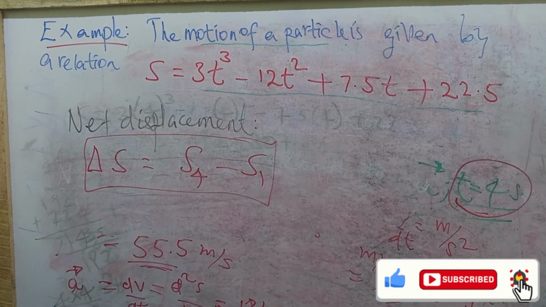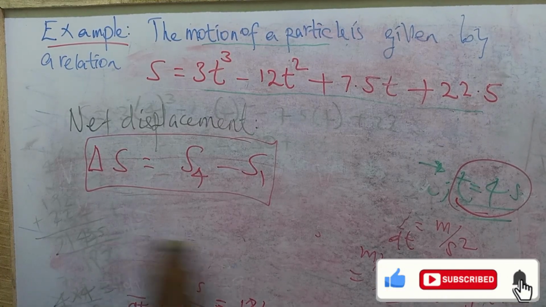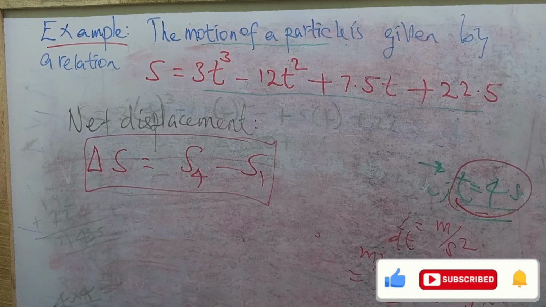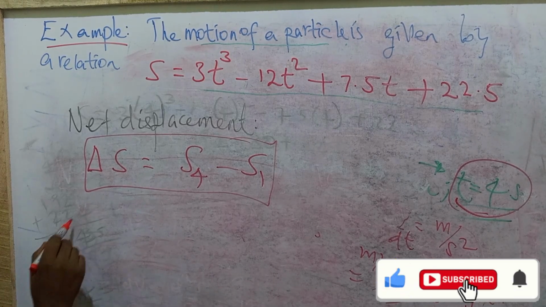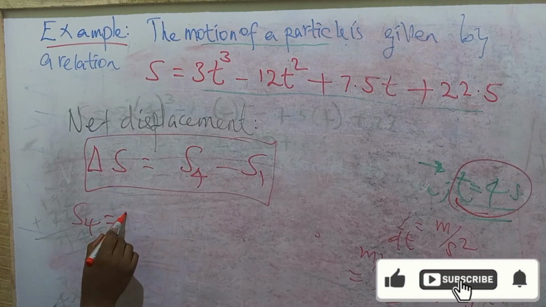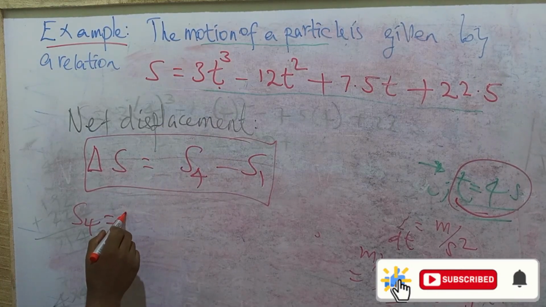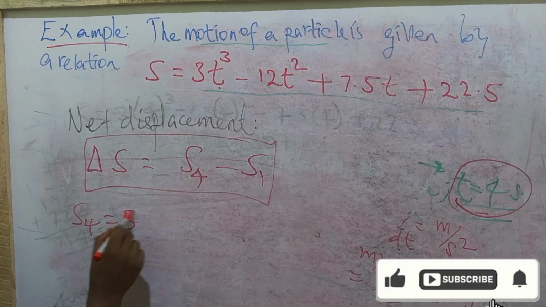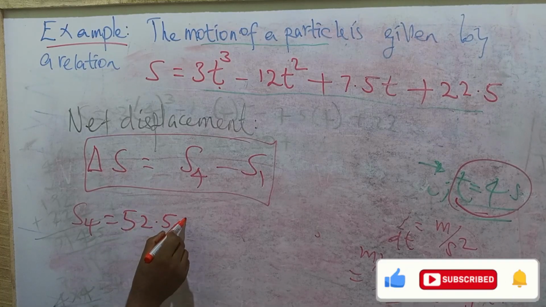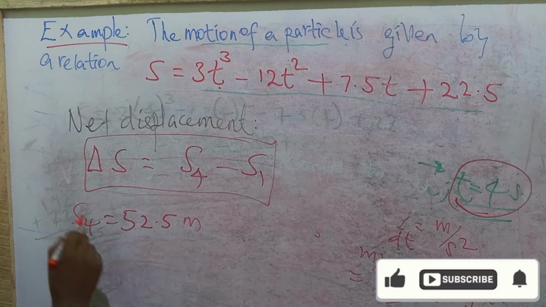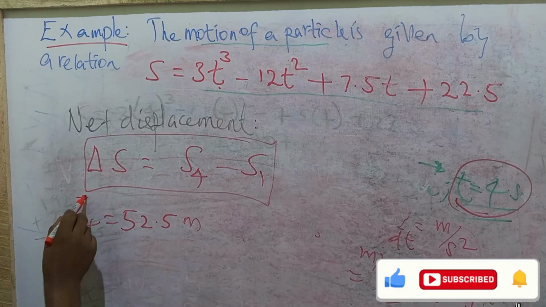We substitute 4 for t to get s. If you remember, we got 52.5 earlier. So s at 4 is equal to 52.5, which we obtained by substituting 4 in this t. What can I say, meter per second or meter? We are dealing with displacement, right?